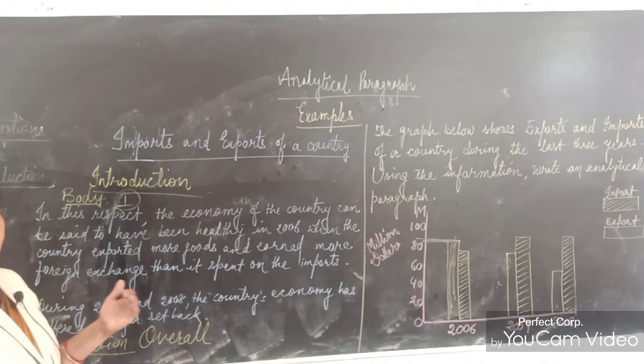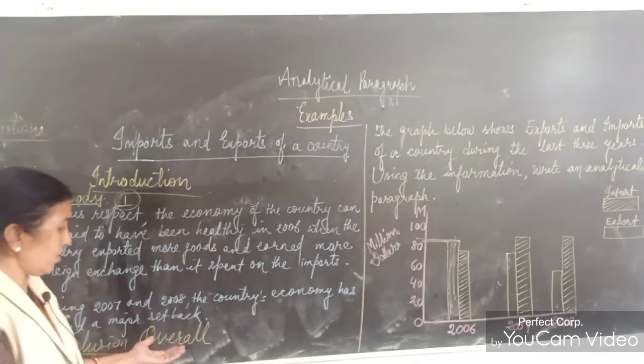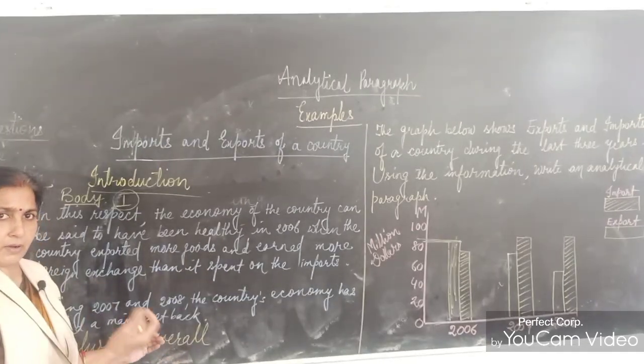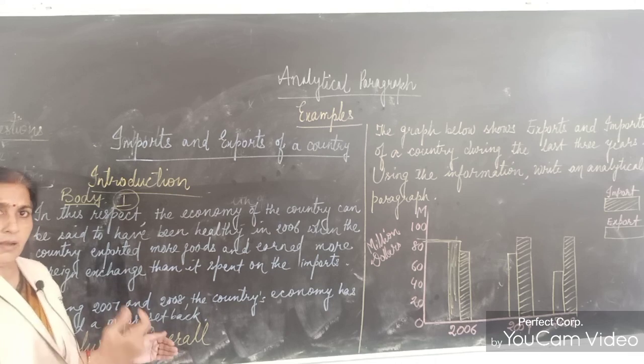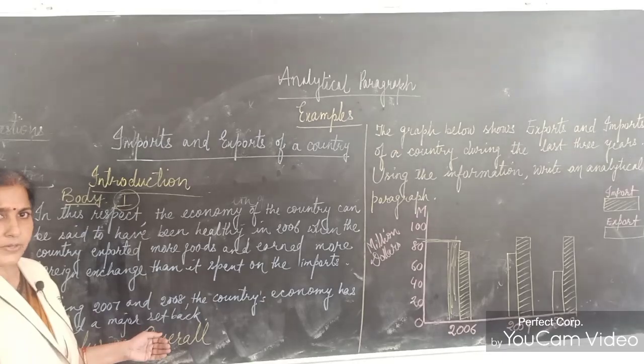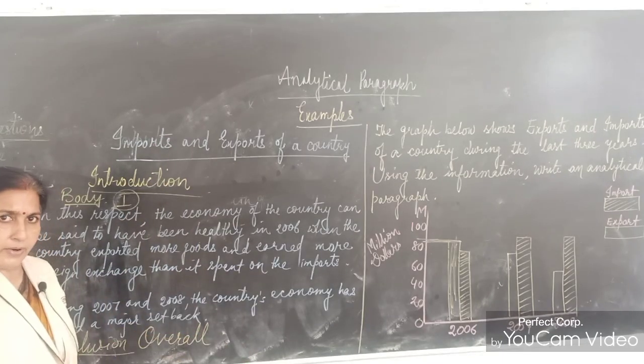Economic loss will be there, and it may be on the brink of bankruptcy. That will be the conclusion. It can be completed in one sentence, by writing 1 or 2 valuable points, and the analytical paragraph will be over.